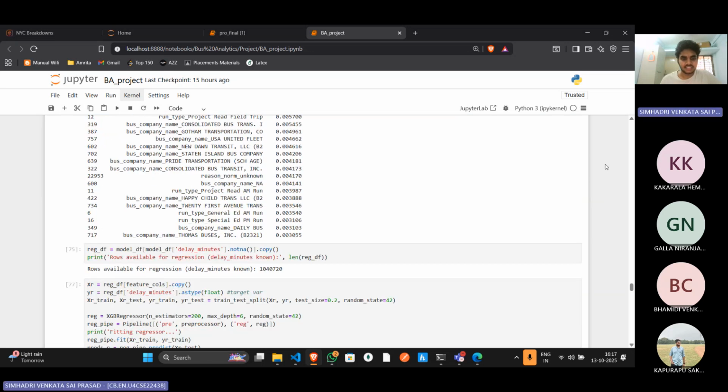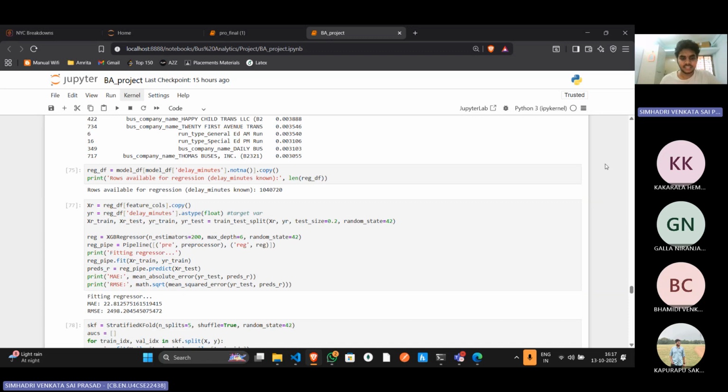And with our analysis, we showed that breakdowns are not random. They follow certain patterns across time and location. By cleaning and transforming the data properly, we could visualize these patterns and build a model that helps us in early prediction. With these insights, it helps a city transport department to take preventive steps, schedule maintenance better, and improve the reliability of bus services.